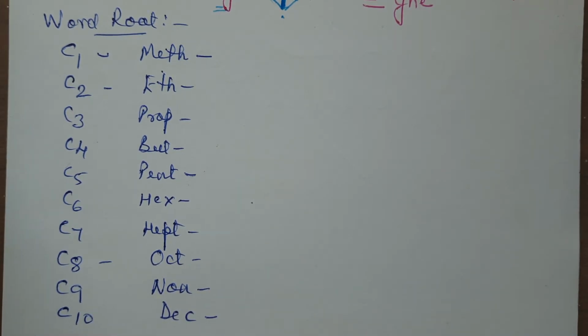Okay, so please watch till the end. Then only there will be connectivity. If you watch one video and do not watch the other one, or you start watching the last one before, then the sequence will be lost. So for the nomenclature, right from the first video of the nomenclature, maybe it will require 2-3 videos to complete the nomenclature. Okay, so this is about the word root.